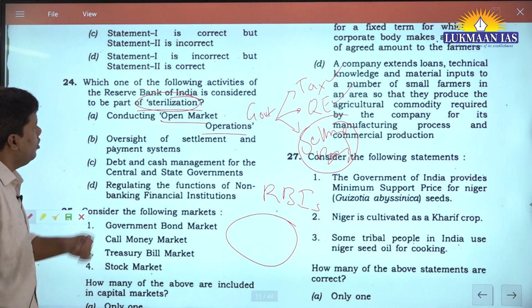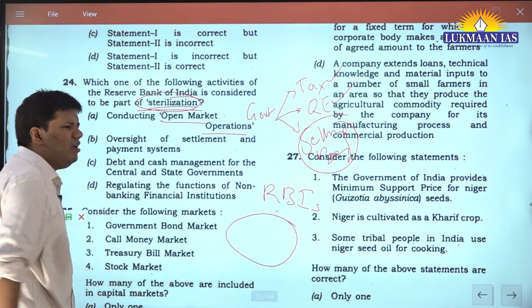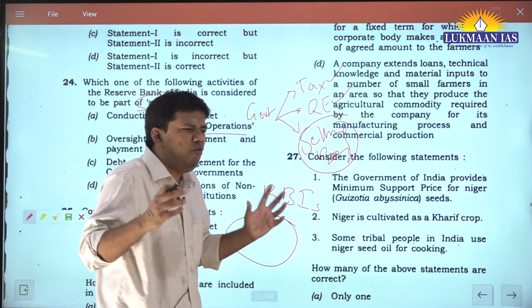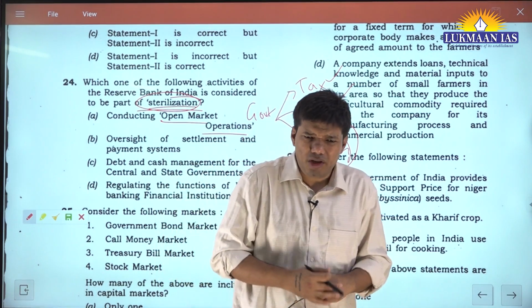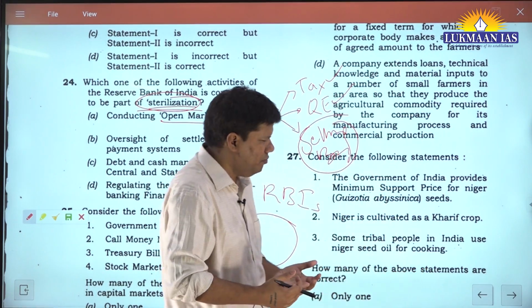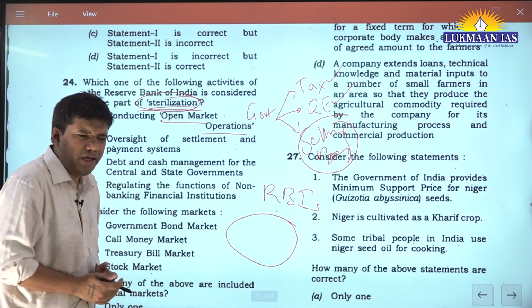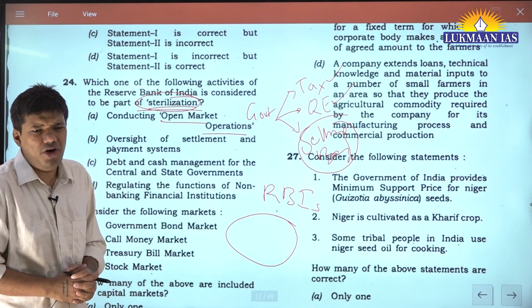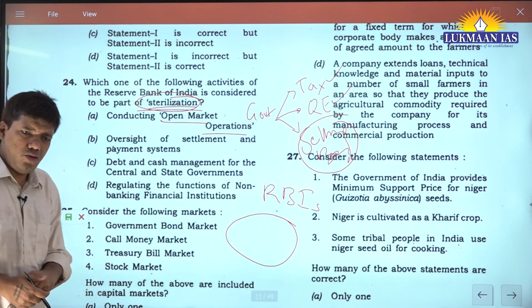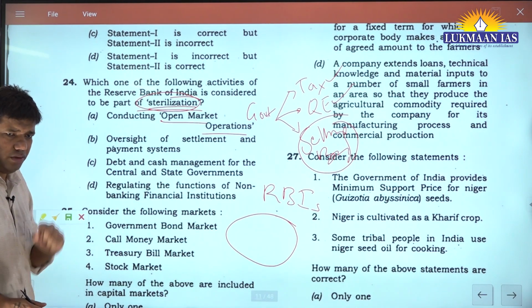So sterilization is mainly related to whenever there is a foreign exchange intervention. Let's say India's currency is depreciating against the dollar or yen, then RBI will take this operation, sterilization. This much you must know. Okay, fine.